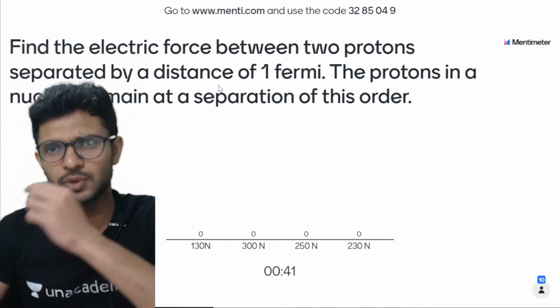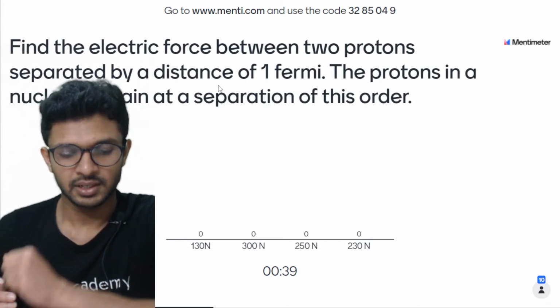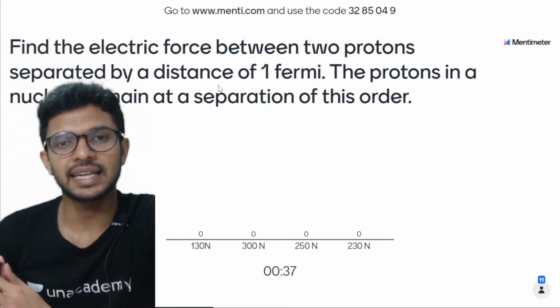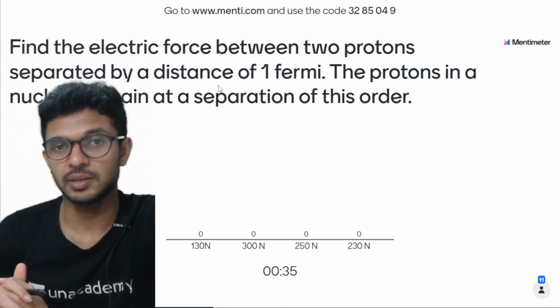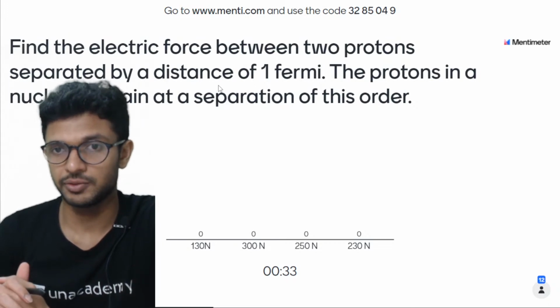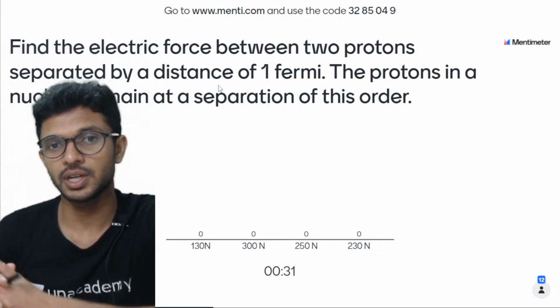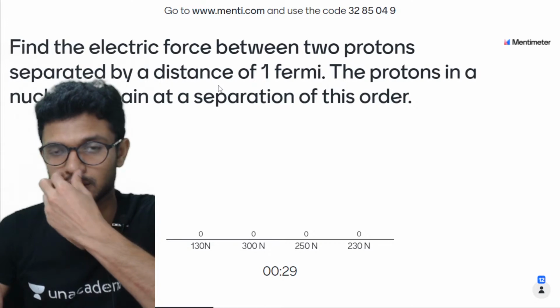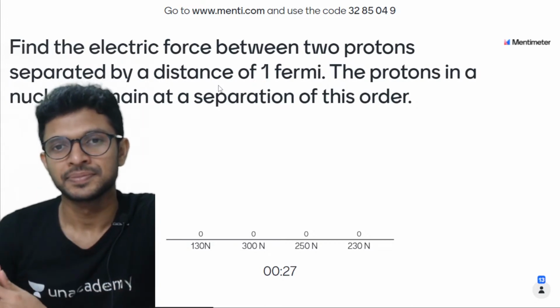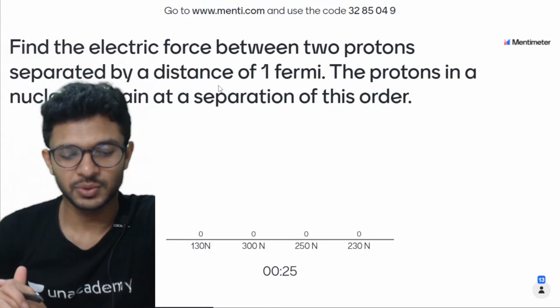Question A, I think this is one of the simplest questions. Find the electric force between two protons separated by a distance of 1 Fermi. The proton in a nucleus remains at a separation of this order. So it was a direct question.